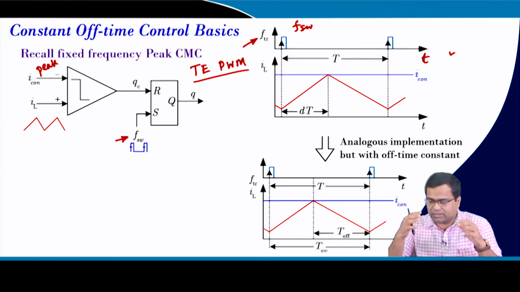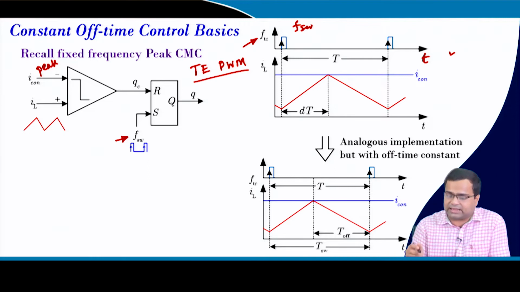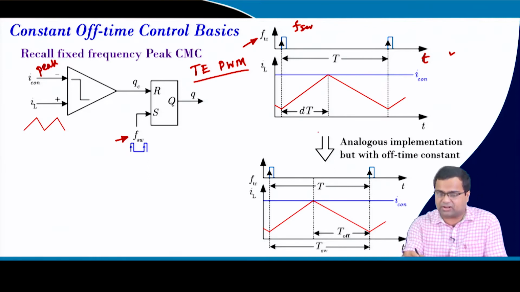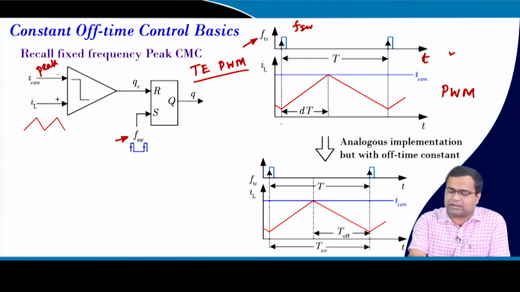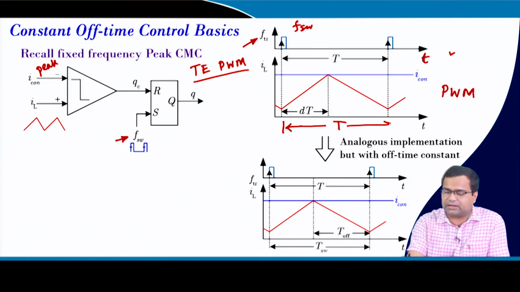Here, it is the same as peak current mode control, but in this case, instead of the time period in PWM, this is our fixed frequency PWM. Here our time period was constant, that means you can see this time period was constant, but in this case our off time is constant. This is our off time, the off time is constant.